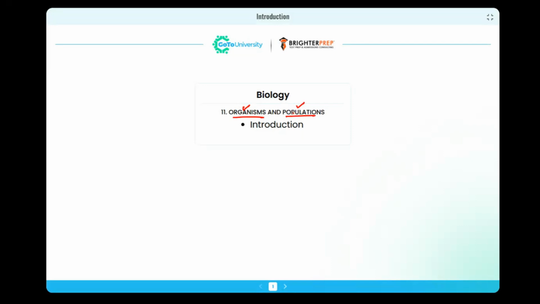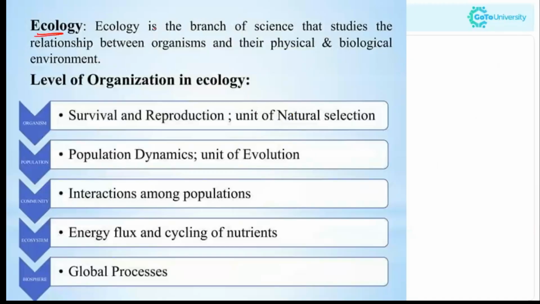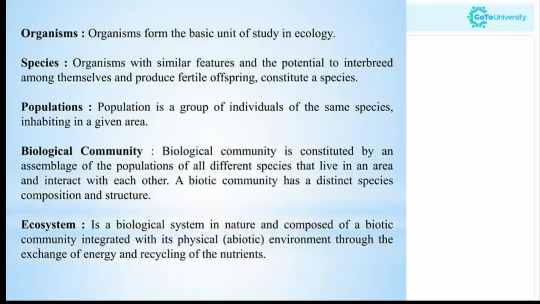So organisms and populations come under the topic ecology. Ecology is a branch of science that studies the relationship between organisms and their physical and biological environment. The levels of organization in ecology consist of the organism, and a group of organisms is a population, and a group of populations makes up the community, and a group of communities together with the abiotic factors make up the ecosystem, and finally it will form the biosphere.